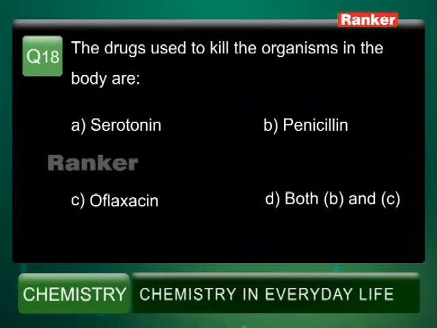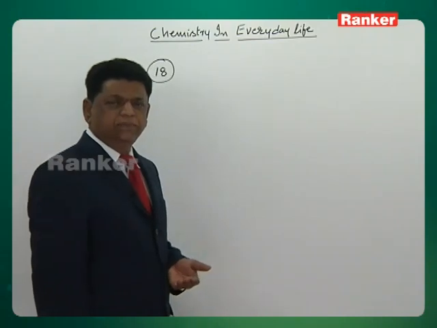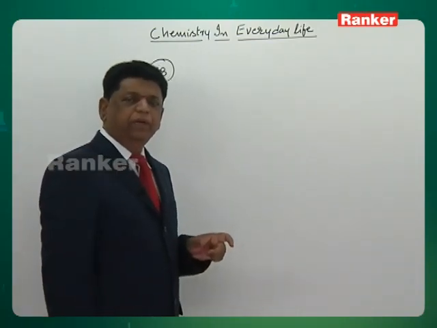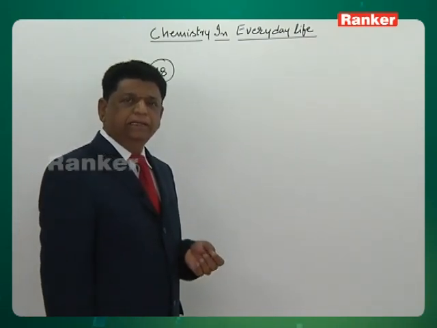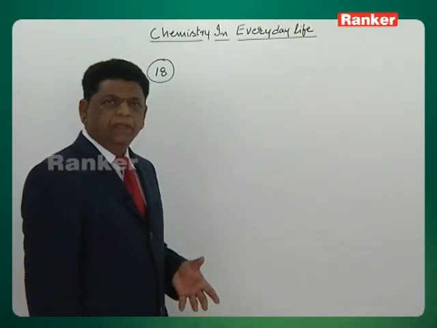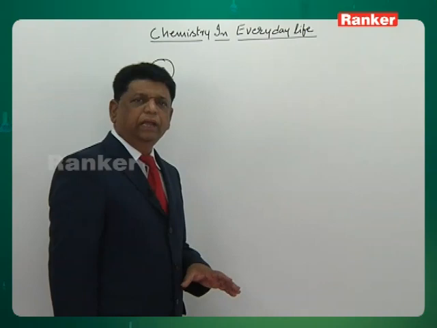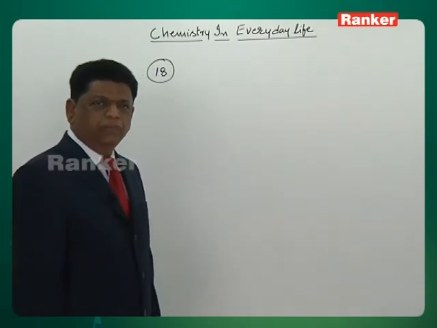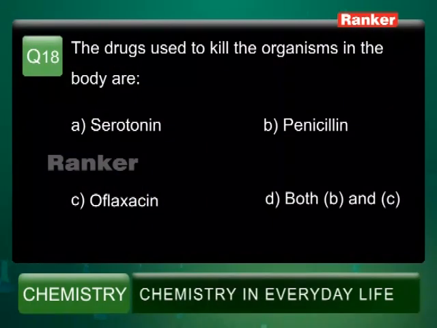The drugs used to kill the organisms in the body. Actually, the drugs acting on biological organisms, that is microorganisms, are called antibiotics. These antibiotics can again be of two types. Bactericidal: bactericidal means they act by killing the bacteria. Bacteriostatic means their growth will be stopped. They cannot kill, but they will inhibit the growth. So bactericidal, that is killing, means bactericidal type of drugs.